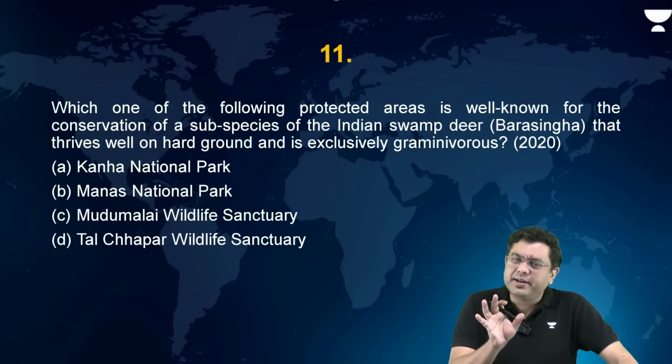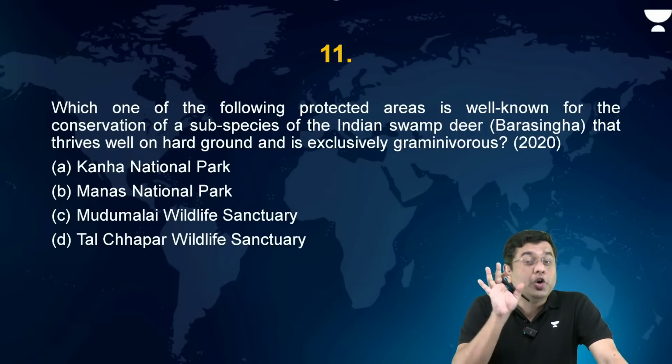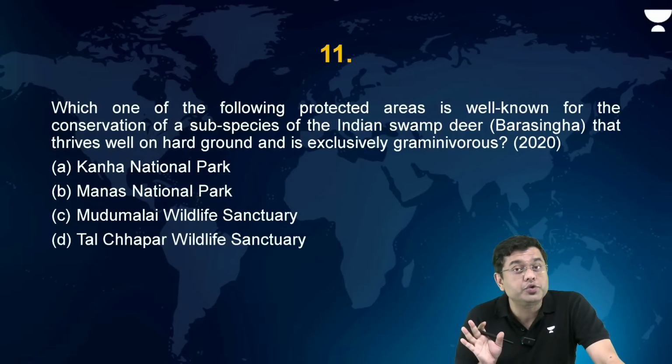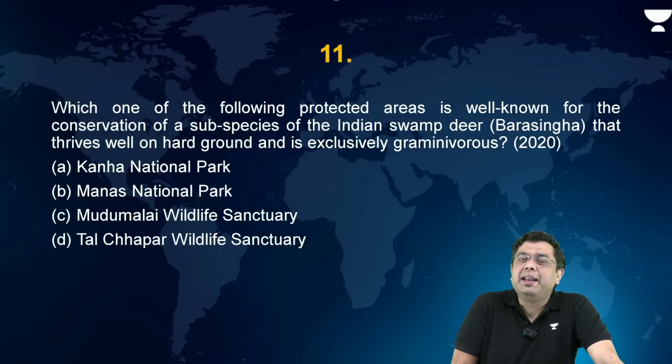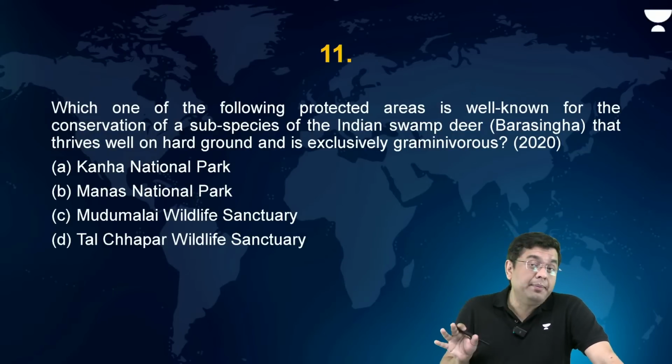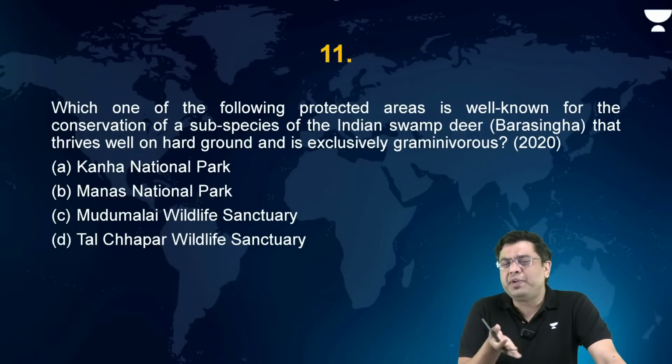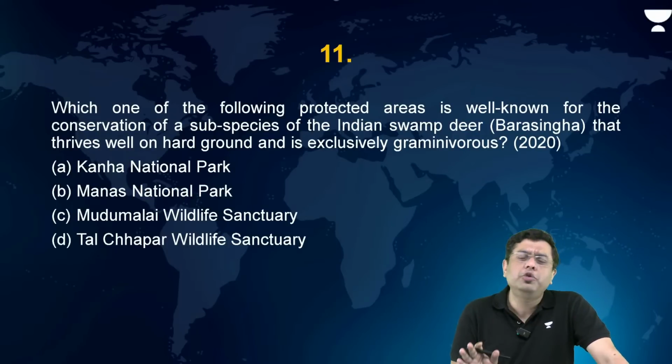These are the terms which are used in order to intimidate you guys. Here, herbivorous could also have been used, but then the candidate can get much more panicky if they come across the term graminivorous. That is why these are some of the tricks that UPSC has up its sleeves. If you know about these tricks, you will be better prepared, and it is important to maintain your calm.